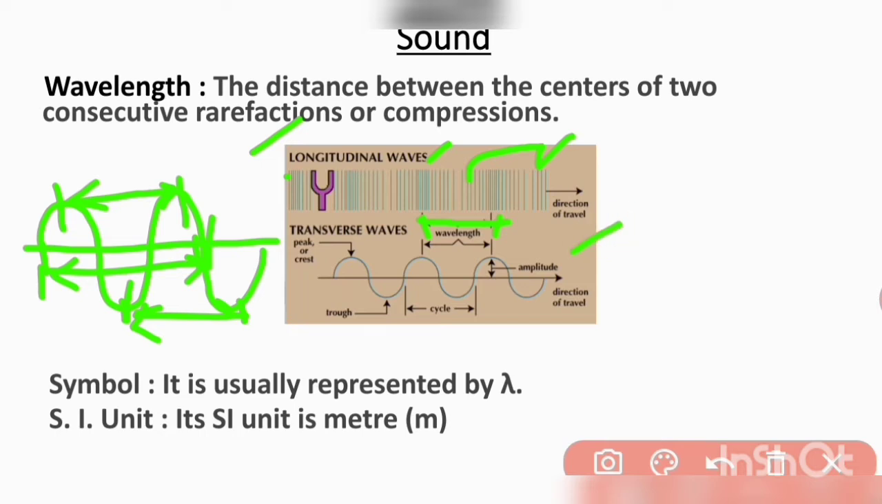Similarly, for transverse wave, the distance between two crests is its wavelength, and the distance between two troughs is its wavelength. Wavelength is represented by lambda, and its SI unit is meter.